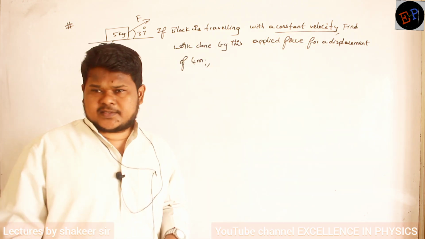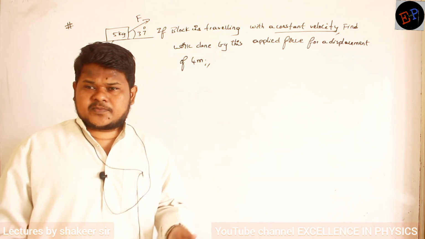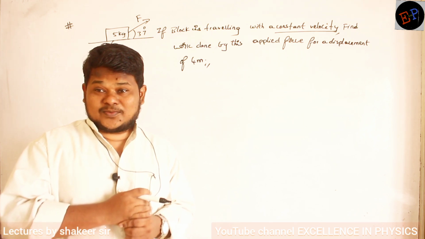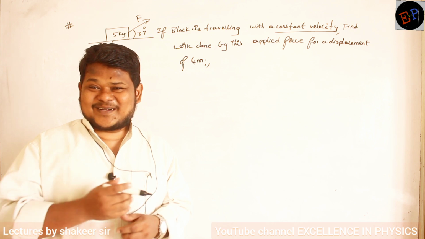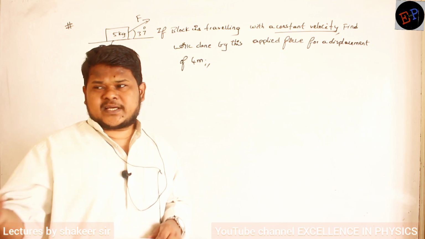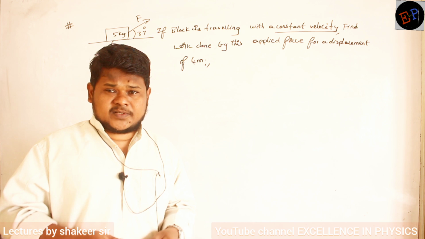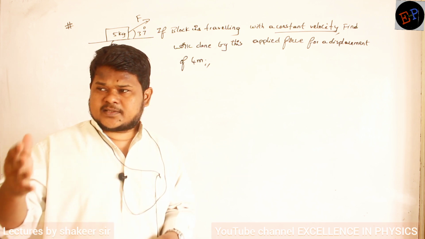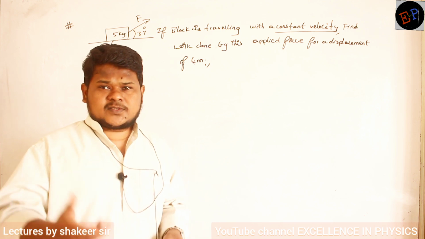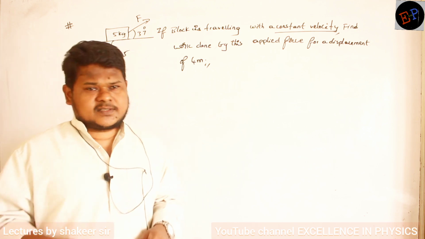What is meant by constant velocity? Acceleration is 0. That is the meaning of this one. And acceleration is 0 means what? Net force acting on the body is 0. There is no net force. Net force is 0 means all the forces along the x-axis and all the forces along the y-axis are balanced with each other. That is the meaning of this one. So this much information you should get when you see that velocity is a constant.